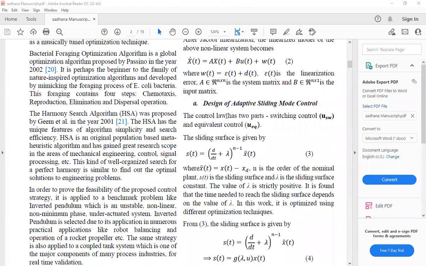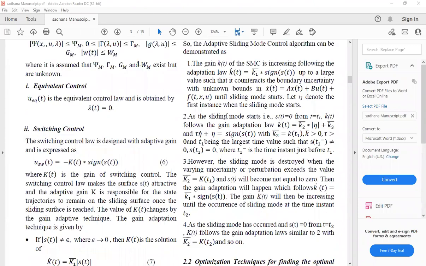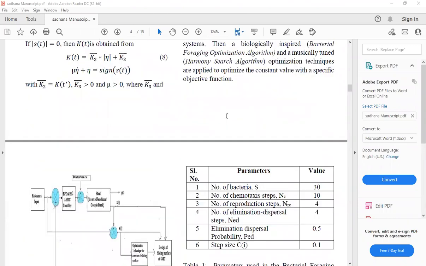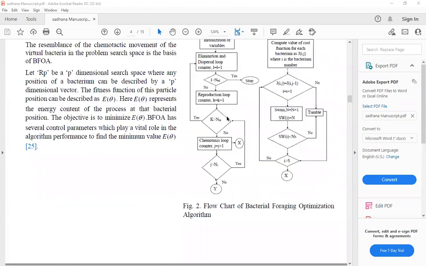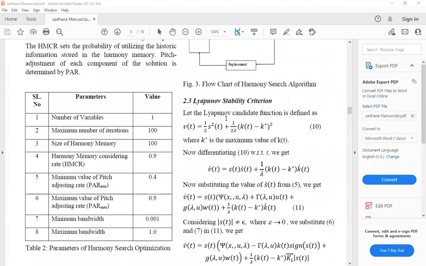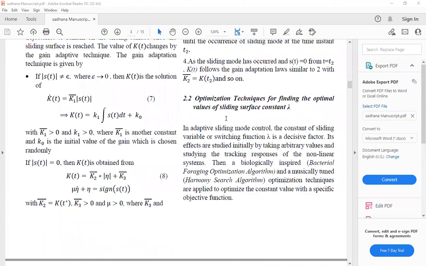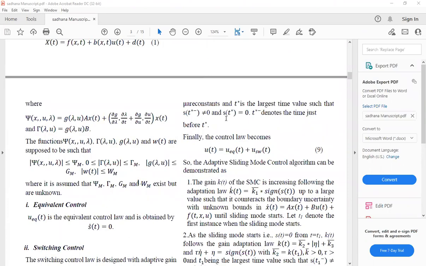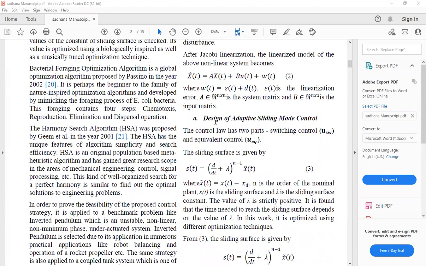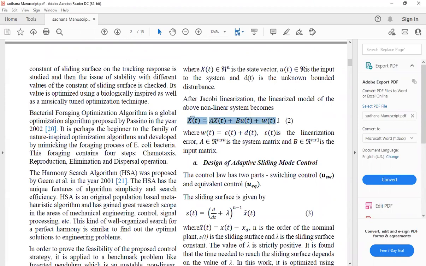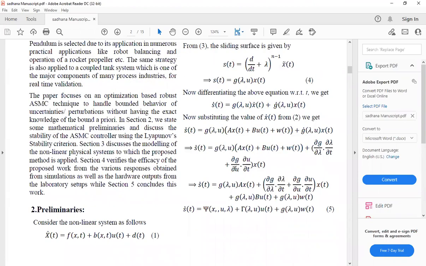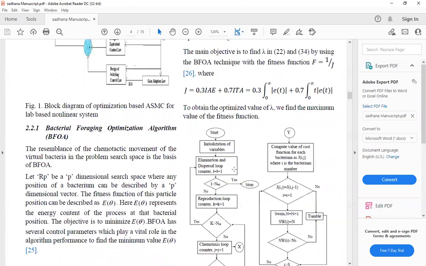Is my screen visible to you? Yes, sir. This is one of my research papers for the PhD. Suppose you have one nonlinear system. I will show you which nonlinear system I have taken.